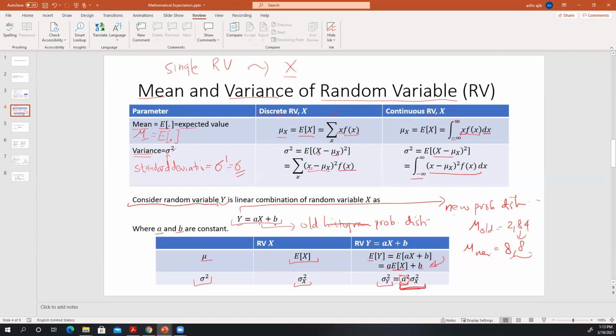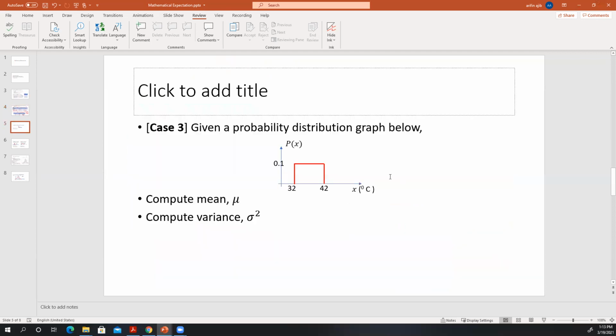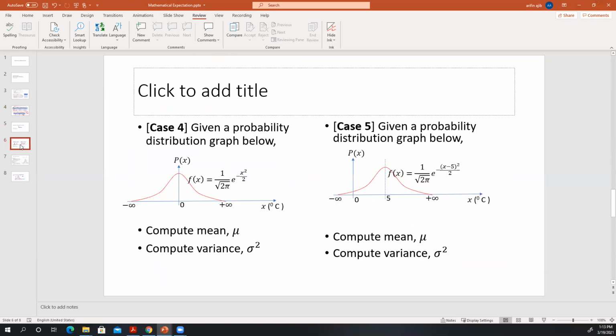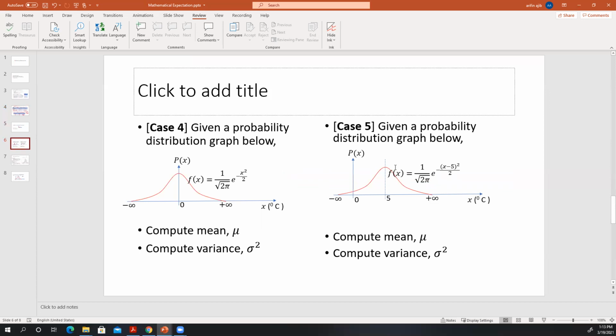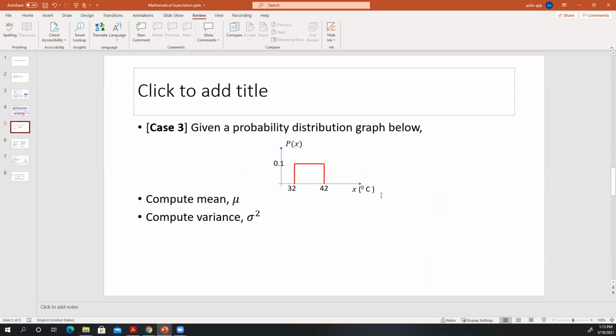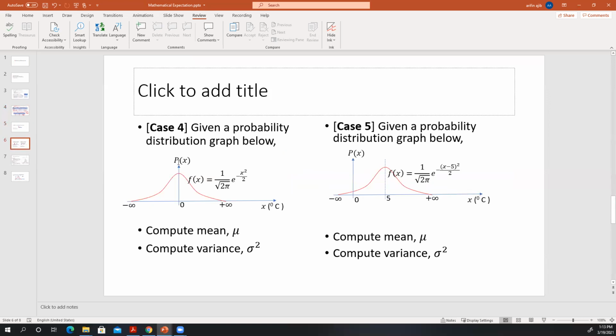So far we have talked a lot about the discrete random variable, applying mean and variance. In the next slide, as you received, I have 3 more cases: case 3, 4, and 5. Actually, it's very simple. Given this probability distribution graph, compute the mean and variance, as well as for case 4 and case 5.